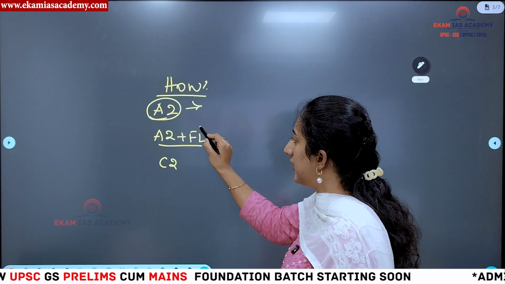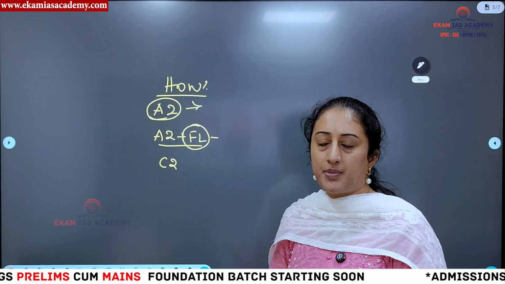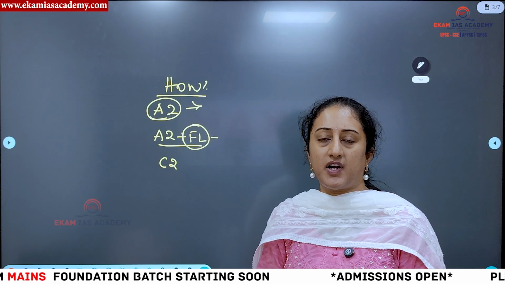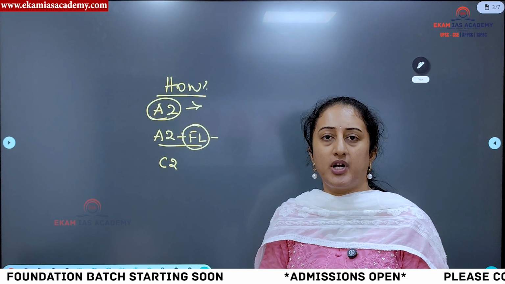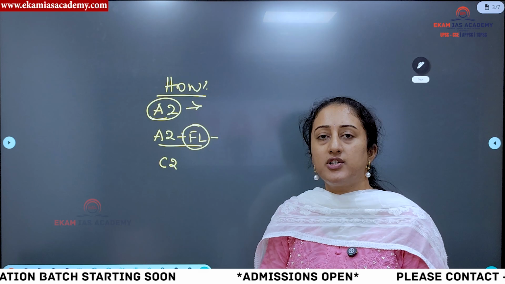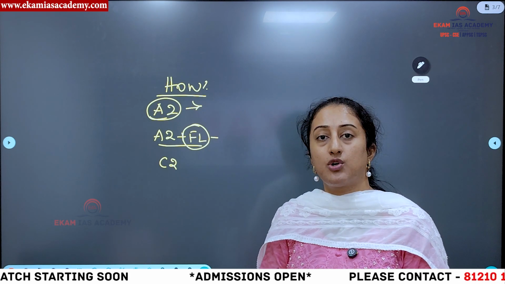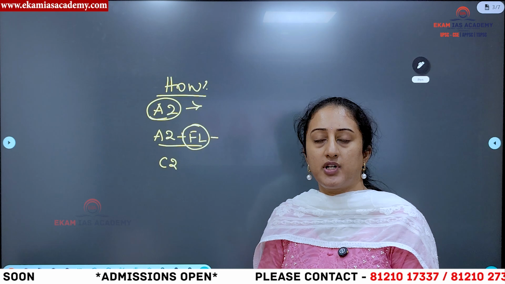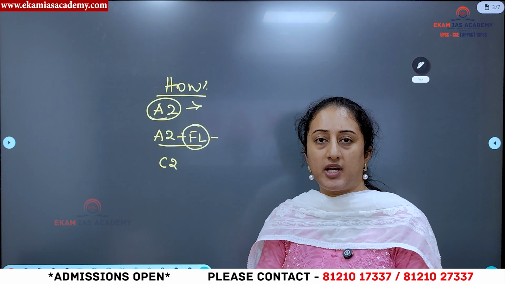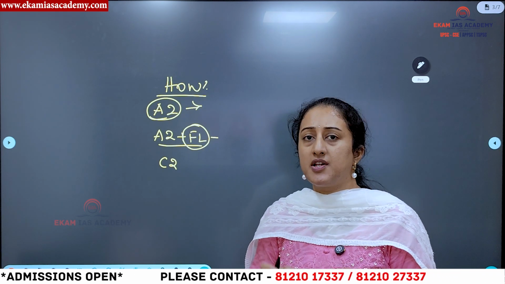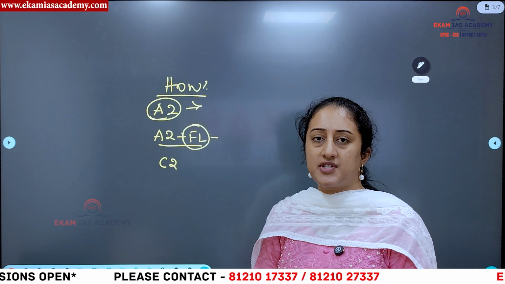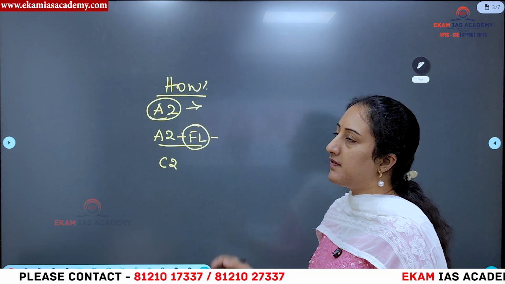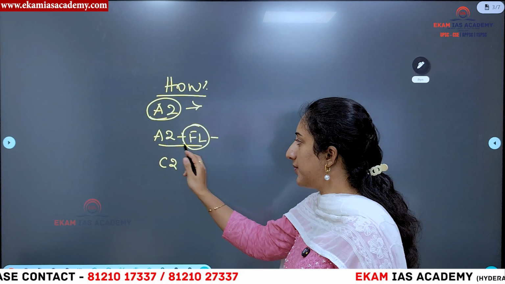At the same time, you add family labor, which is unpaid. Normally when the father works, the male person of the family, the mother also joins to help him. Same with the children also. So all these are unpaid labors, right? That also has to be calculated, because they are leaving their respective work or not taking their education, or they are taking part in this particular thing. Even the disguised employment which is taking part in this agricultural activity will also be calculated under this family labor. So this is what A2 plus FL is.